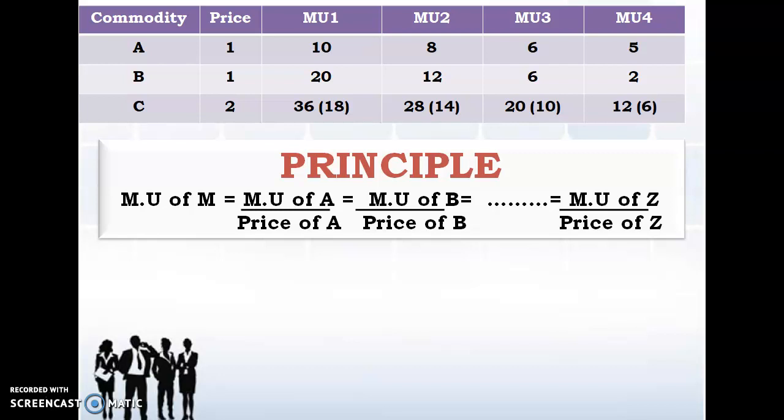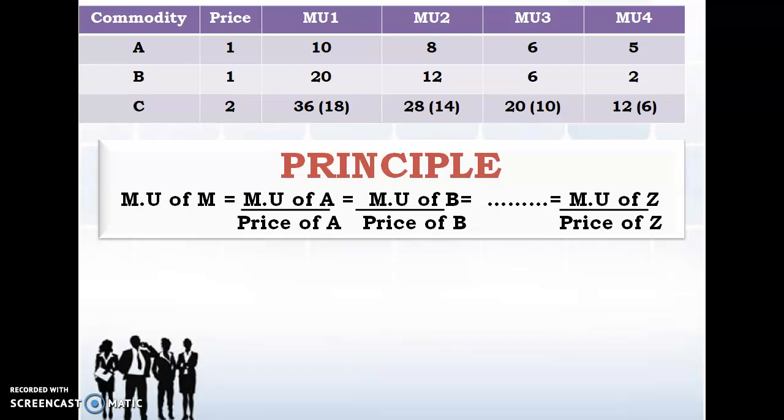Coming to the marginal utility, as he goes on consuming more and more, I'll take the example of commodity A. If he consumes the first unit, he derives a marginal utility of 10. The second unit gives a marginal utility of 8.